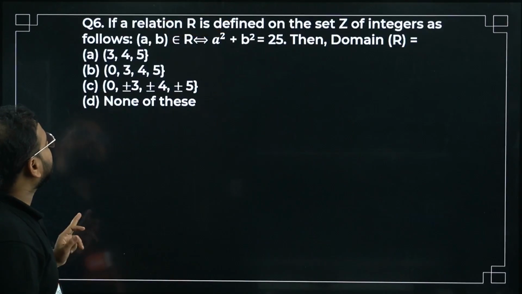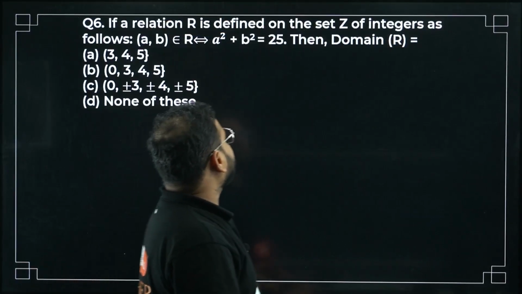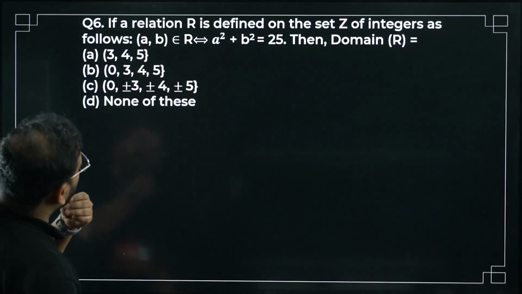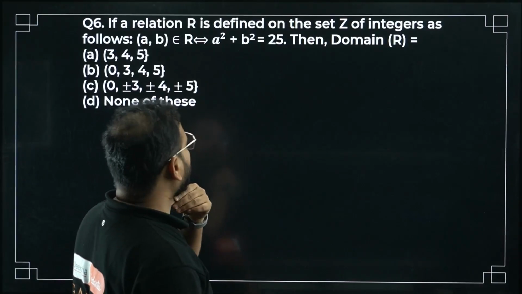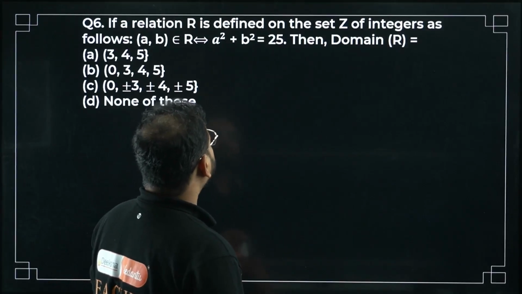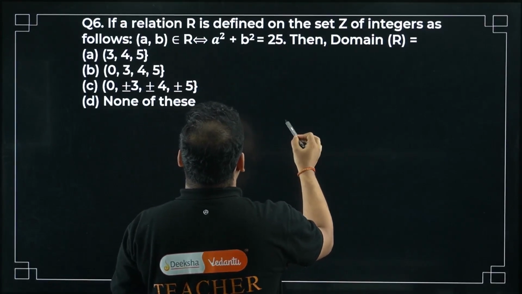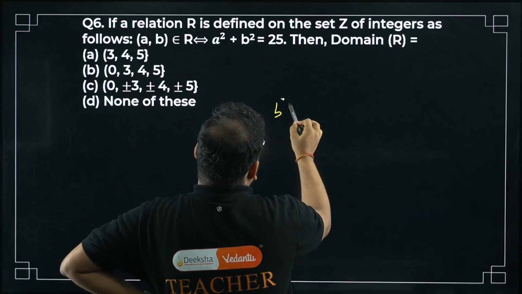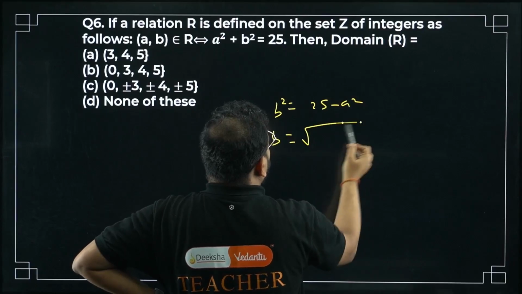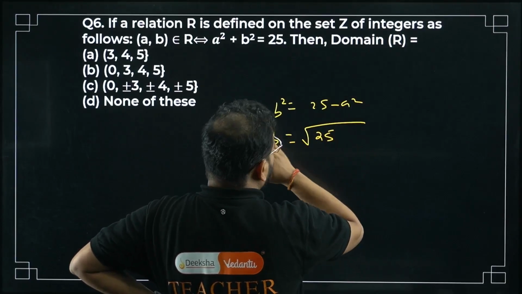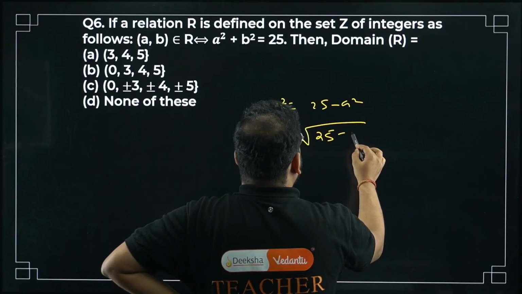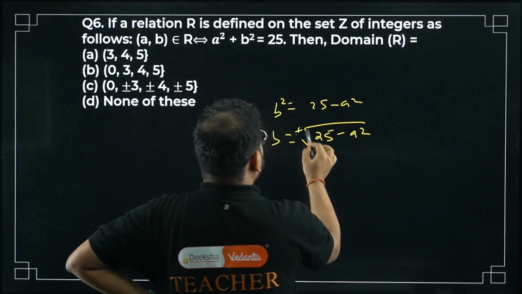Please have a look. If a relation R is defined on the set Z of integers as (a, b) belongs to R if a square plus b square is 25, then domain of R, okay. Check this out. I can write this as b square equals 25 minus a square. So b equals root of 25 minus a square, with a plus minus sign over here.